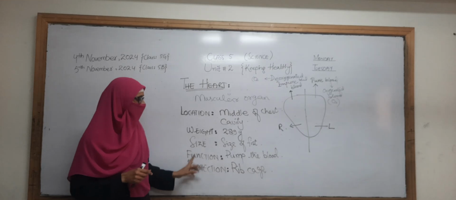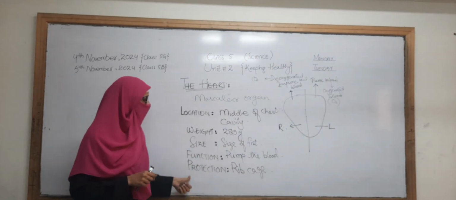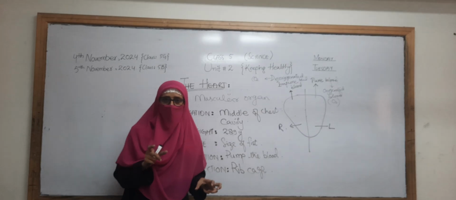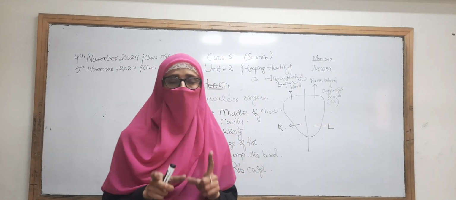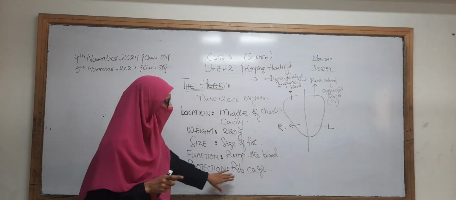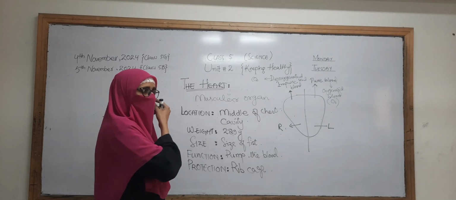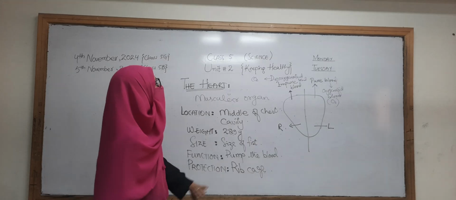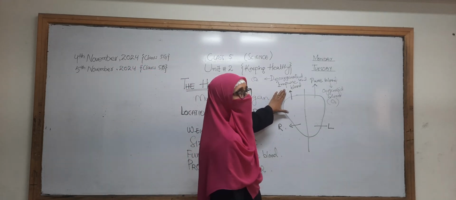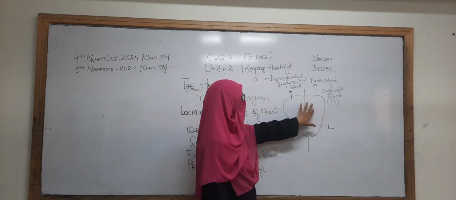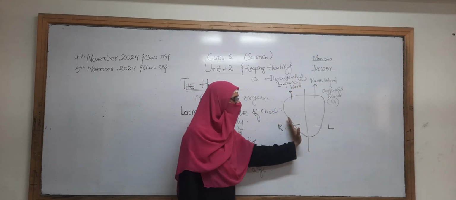And then the main function of the heart is to pump the blood. Okay, and then if we talk about the protection, which bone can protect the heart? The heart is protected by the rib cage. Okay, then we have discussed the internal structure of the heart. There are two sides of the heart, left and right.